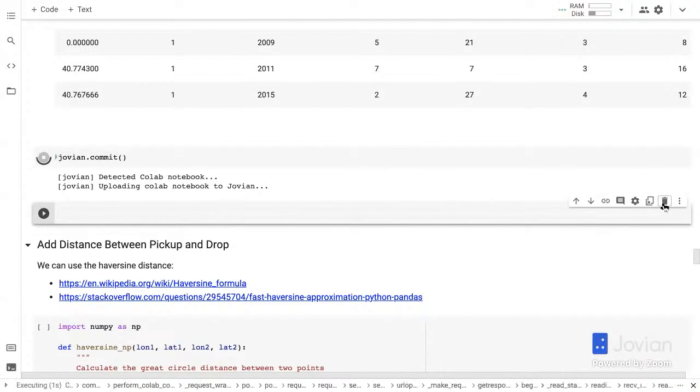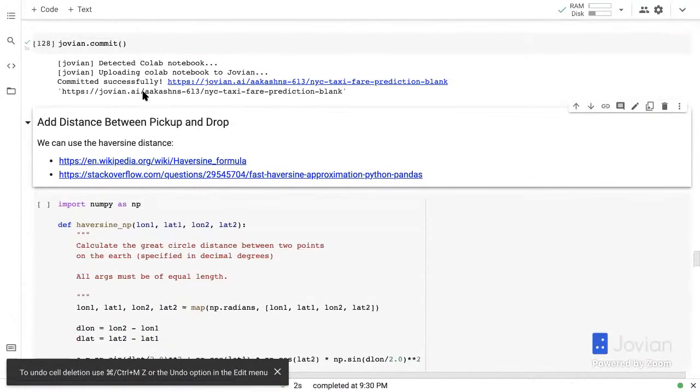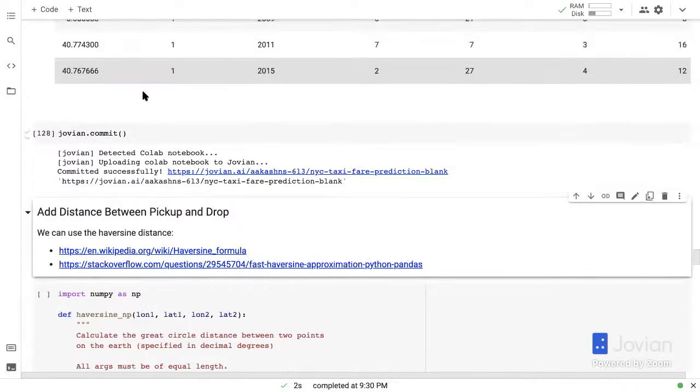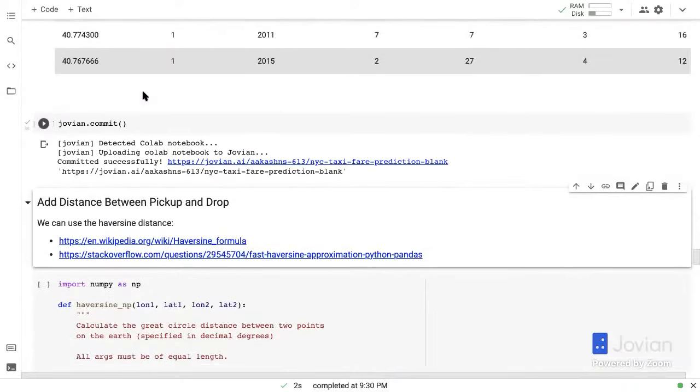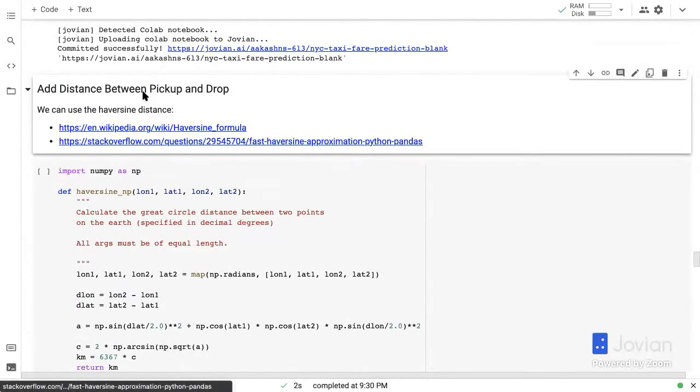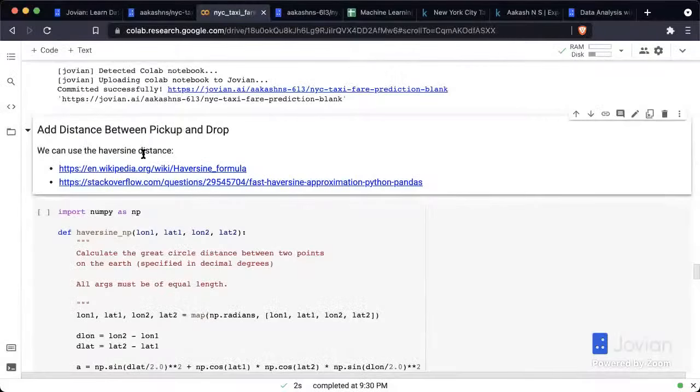So we've already done some basic feature engineering. Dates are always a low hanging fruit for doing feature engineering. You can add more. You can add things like start of quarter, end of quarter, start of year, end of year, weekend, weekday, etc. The next thing that we're going to add is the distance between the pickup and the drop location. And to do that, we're going to use something called the Haversine distance.